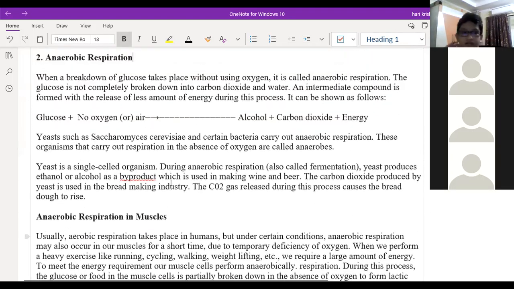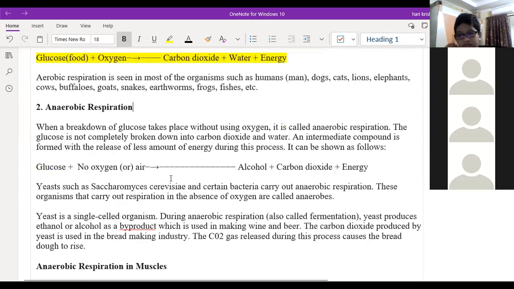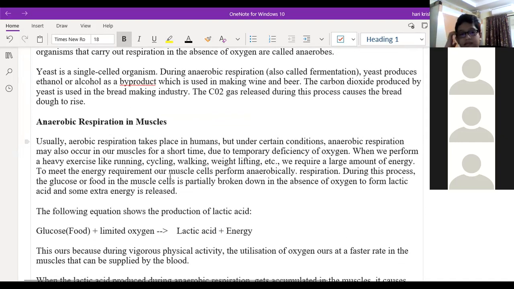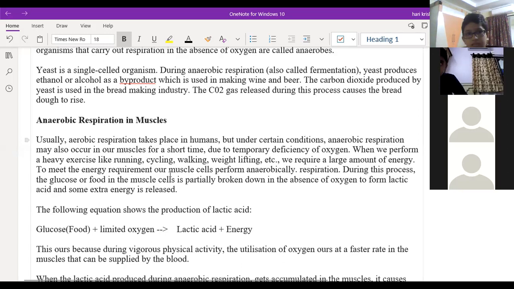Okay, so this is all we discussed in the last class: aerobic respiration, anaerobic respiration, and the respiration in the case of muscles. If you take milk, it will contain which acid? Milk also contains one type of acid. What is that acid? Lactic acid only, right? Milk will contain the lactic acid. Yes, sir, all dairy products. But if the lactic acid is in excess in the body, it will cause muscle cramps.